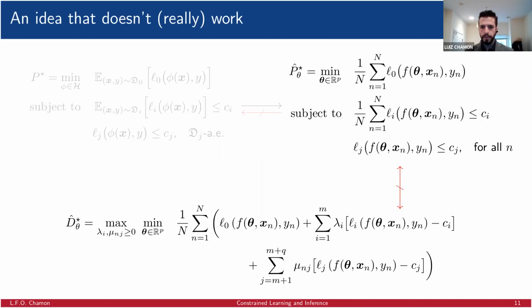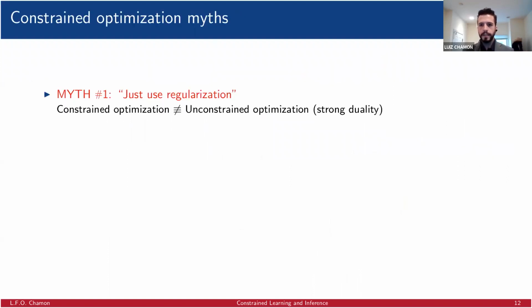And that goes beyond the fact that we cannot solve it from an algorithmic standpoint. There are theoretical limitations. I want to go a little bit into this because I think this is an important point, a big barrier to solving constrained learning problems. One of the ideas that sometimes comes up is, okay, just replace the constrained problem by a regularization problem. And it turns out that that's not the case. It is not the case that constrained and unconstrained optimization are equivalent in that sense. We may not have regularization parameters, hyperparameters, that actually give us even a feasible solution.